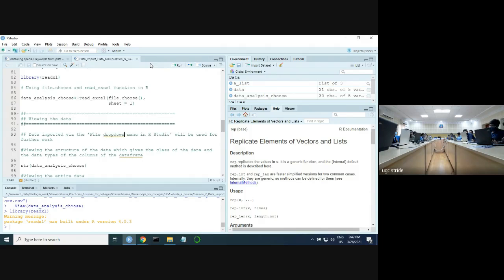Is it downloading or not? It's doing something.